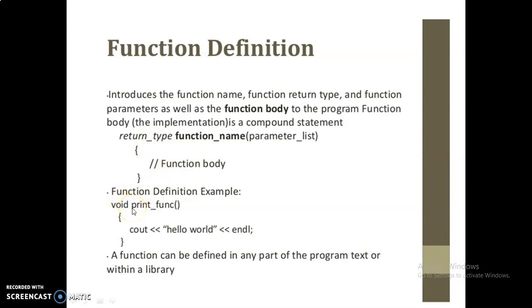This is an example of a function definition. The return type is void. Void means it does not return any value. The function name is print_function. Within the function, the code says hello world. A function can be defined in any part of the program text or within a library.